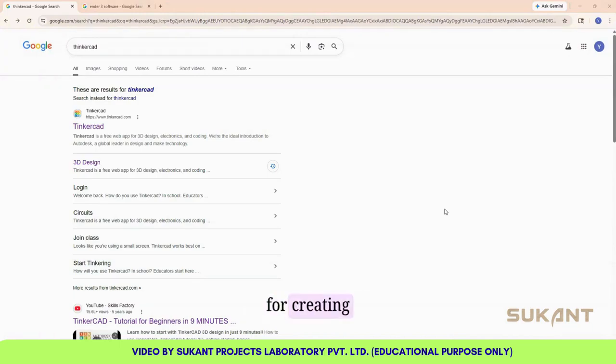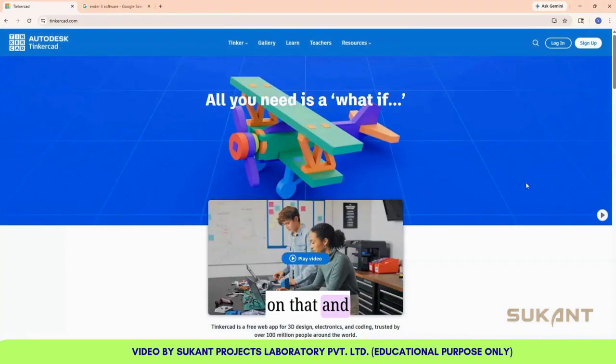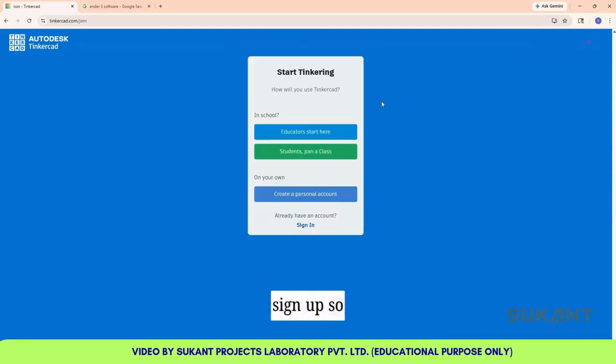To use Tinkercad for creating 3D models, in your Google search, enter Tinkercad. So you can see the result www.tinkercad.com. Click on that. And there will be two options on the right, login and sign up. So you have to create an account, so click sign up.